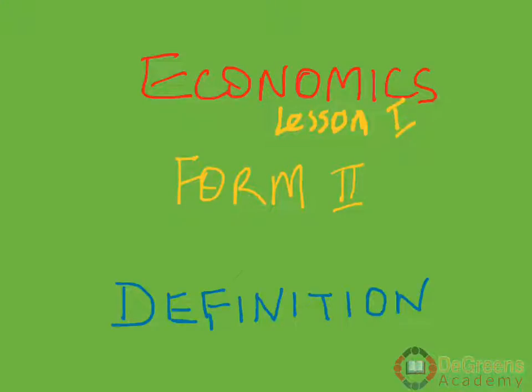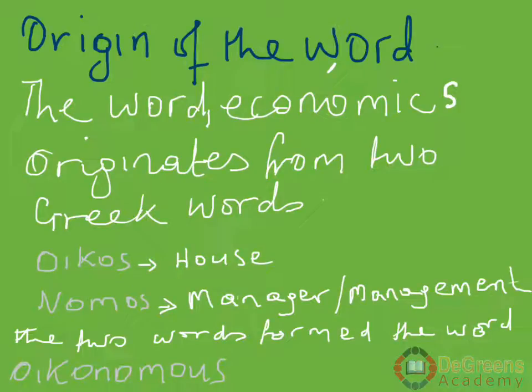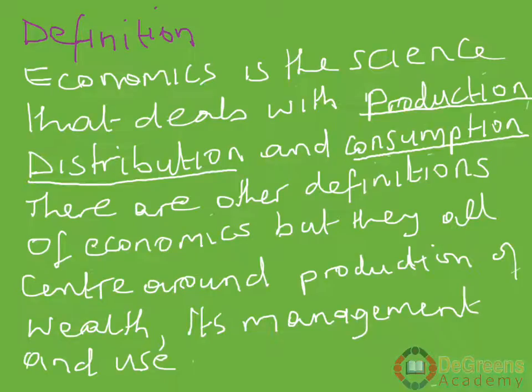Economics, Form 2. So we are at lesson 1 and the definition of economics. When we look at economics, we realize that it comes from Greek language. The word economics originates from two Greek words: oikos, which means house, and nomos, which means manager or management. These two words came together to form oikonomos, which has been transformed today into economics.